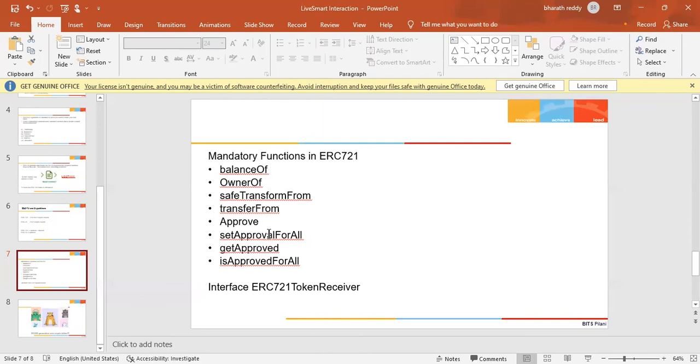And finally, there are two safeTransferFrom functions. These functions are used to transfer tokens in the safest way, because what they are going to do is check if the receiver is a smart contract and make sure that it implements an interface, and behind the hood it is going to use ERC721, this transfer function.